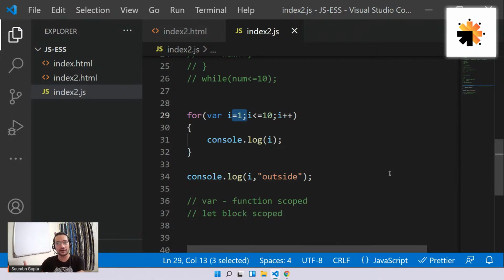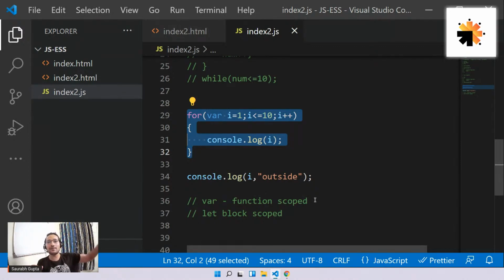If you don't create a function, think of the JS file itself as a function. Now I created this I variable inside the loop, but it is still accessible outside the loop. Is that clear? It's like the scope is global. It's always global, no matter where you create it.